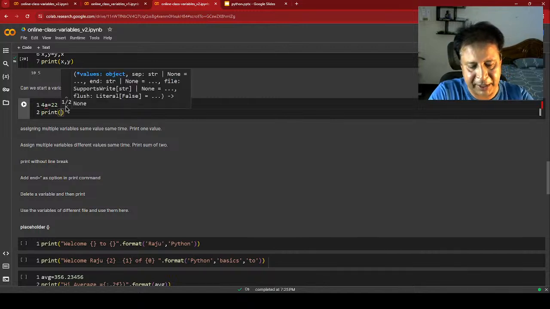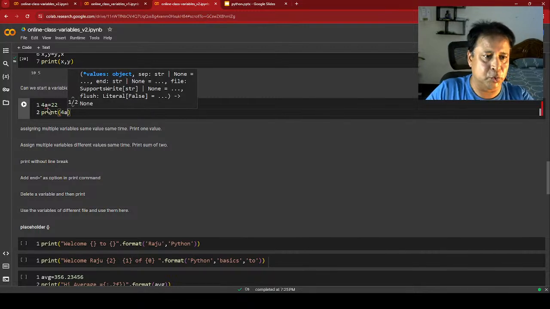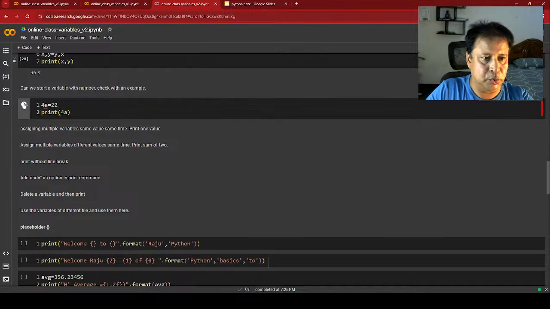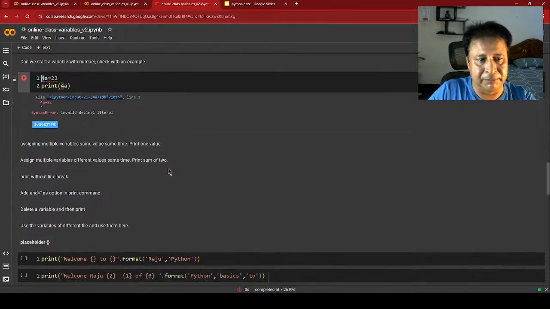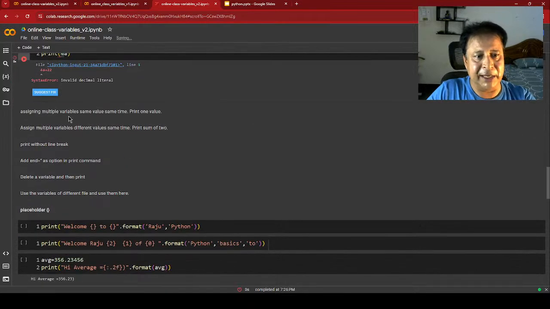This will generate an error, fine, because I can't start a variable with a number. Okay, assigning multiple variables the same value at the same time, and printing one value.